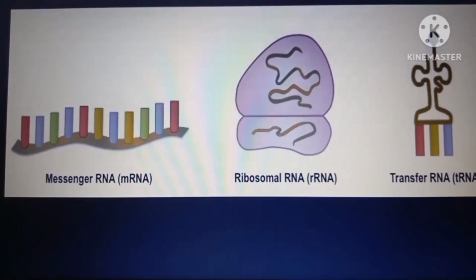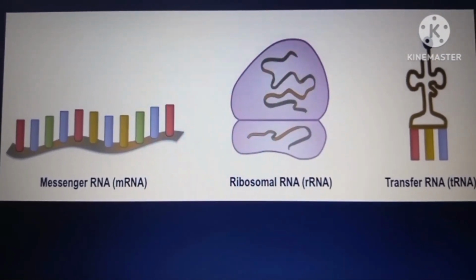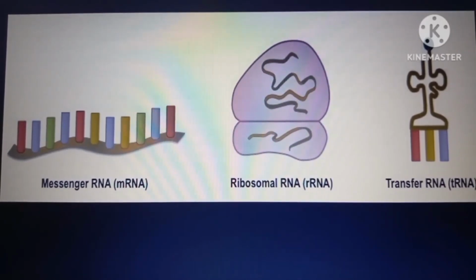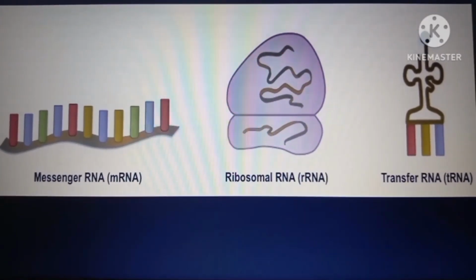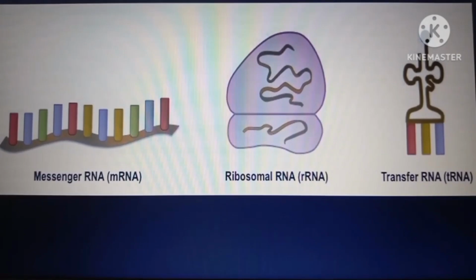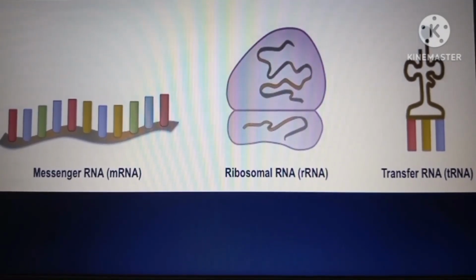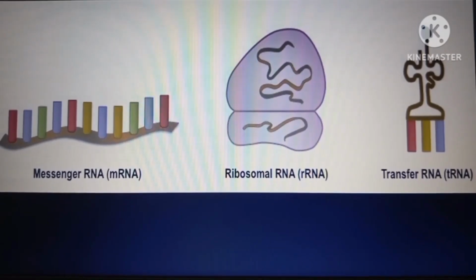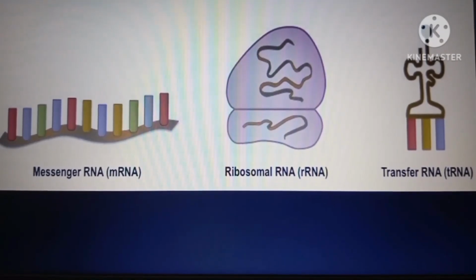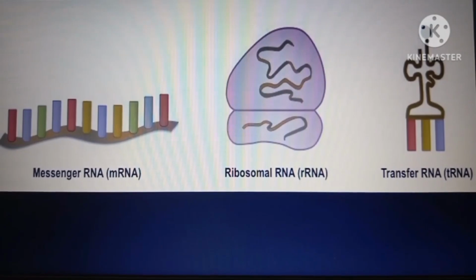And then, the ribosomal RNA ensures the correct alignment of the mRNA and ribosome during protein synthesis. And then, the transfer RNA or tRNA is the adapter between the genetic instruction written in the nucleic acid sequences and the protein product encoded in the genes.